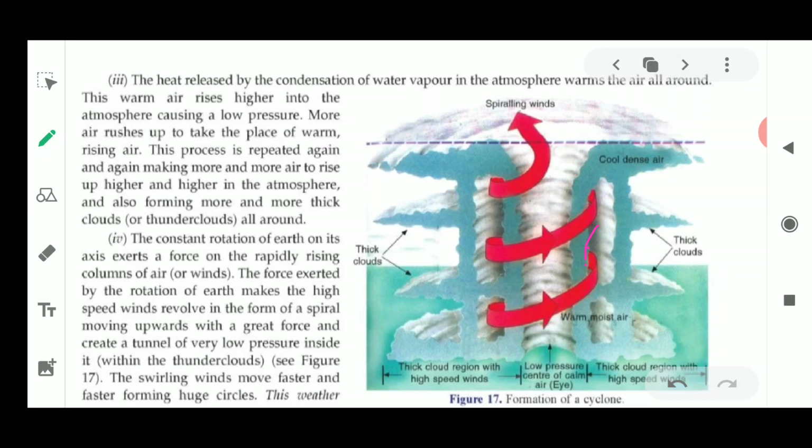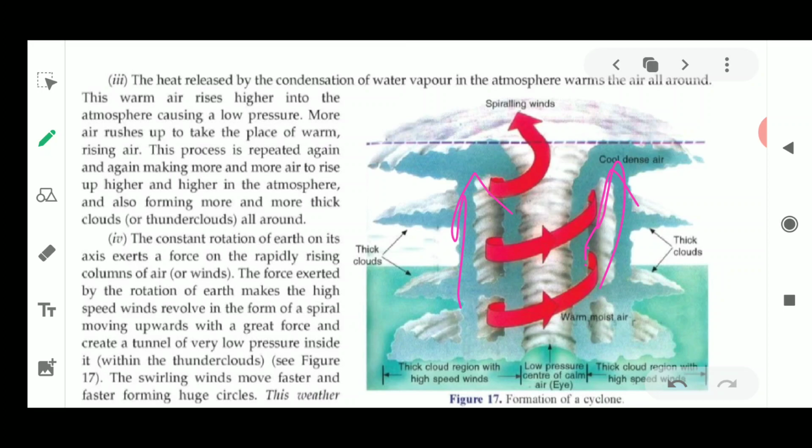And this air, which is rising up from the sides, rises to a greater height. It extends towards greater height. They are moving around the center, the eye. They form a very thick cloud-like structure, and they are very dense and cause high speed winds.